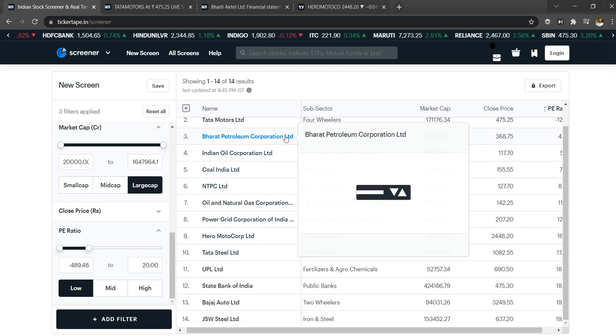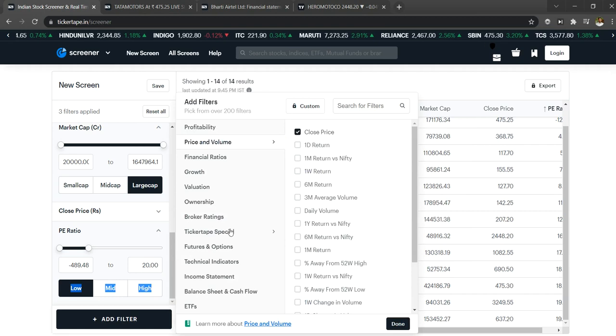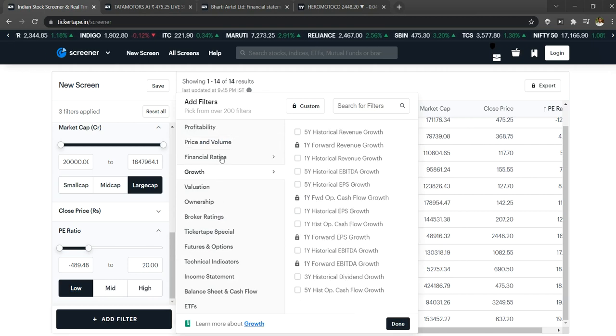For example, let me add one more filter called dividend. Where is the dividend? Let me search that.